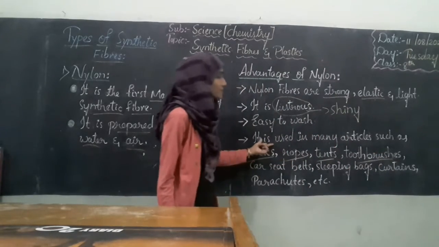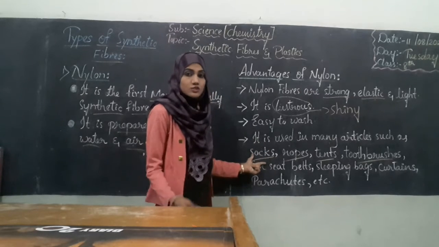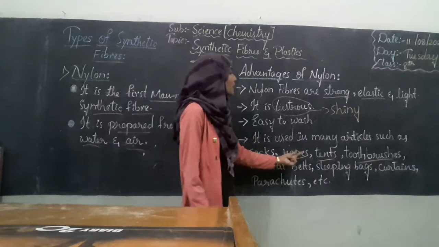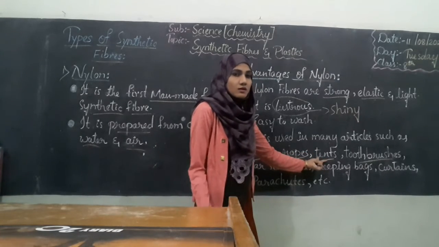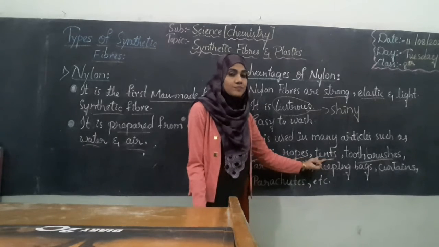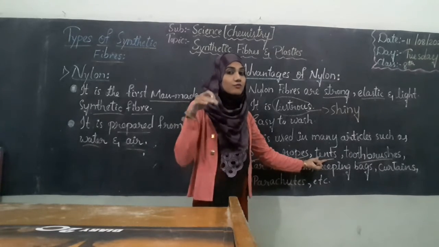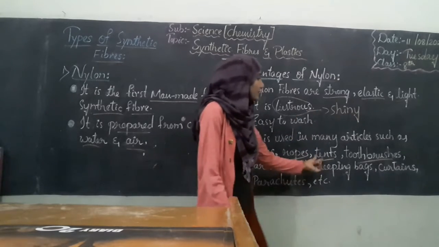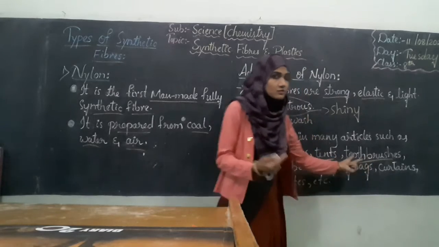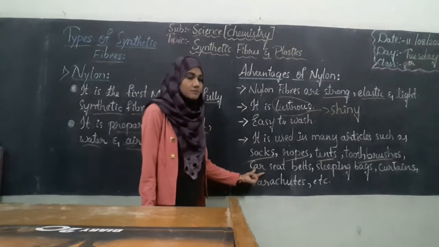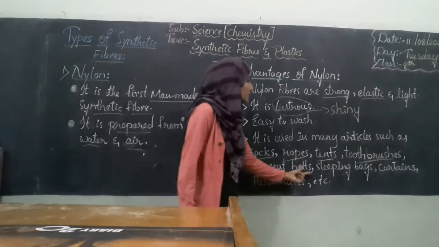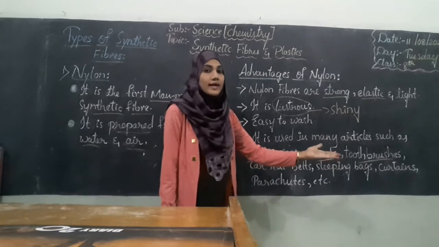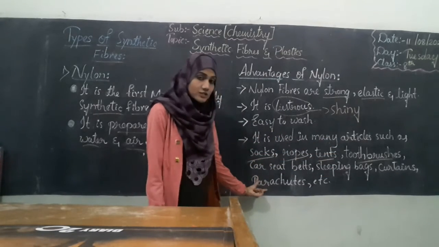toothbrushes. So nylon is used in socks, the socks you wear for school, and robes used for climbing. Tents are used if you go for a trip or tour, where you have a plastic bag under which you can sleep, right? That is called a tent. Even those tents are made from nylon. Next, the toothbrushes that you use to brush your teeth, car seat belts, sleeping bags, curtains which you hang on the doors of the house, parachutes and so on.